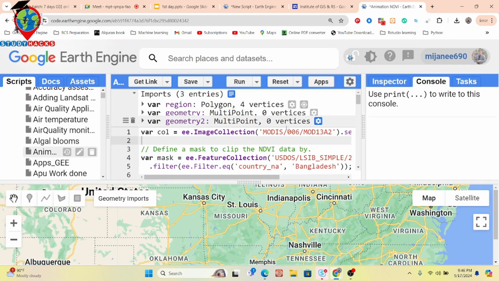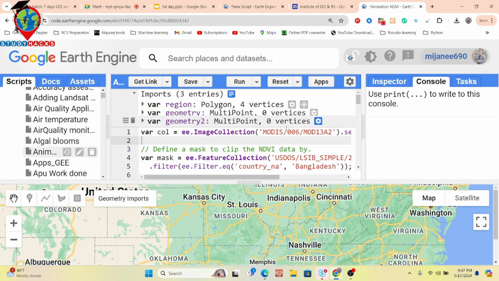Okay, so this is our JavaScript API code editor. But this time, I also show you how we can easily create the Python environment. Python is also needed for satellite image analysis, because Python has a lot of powerful libraries such as pandas, matplotlib, numpy, or scikit-learn. So these things we can easily access from Python. That's why we also need to learn how to develop the Python environment for using the Google Earth Engine platform.